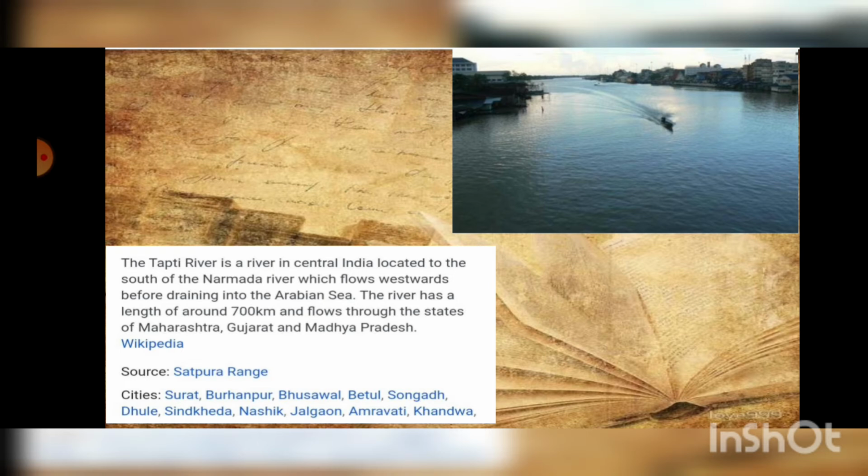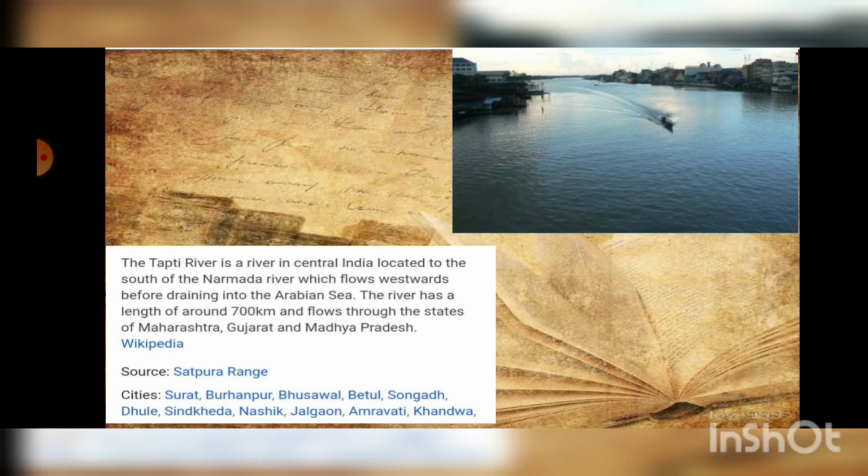The source of this river is the Satpura range, and the cities it flows through are Surat, Burhanpur, Bhusawal, Vitul, Songar, Dhule, Sindekhera, Nashik, Jaigaon, Amravati and Khandwa. It is also named after the daughter of Surya, the sun god, and Chaya.